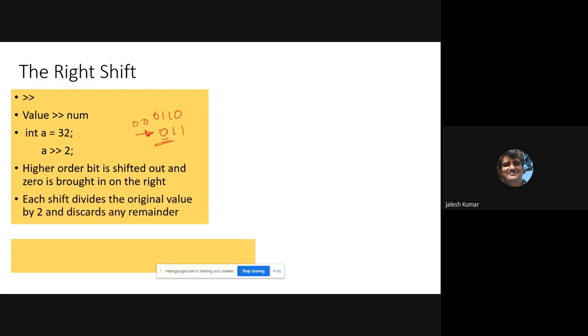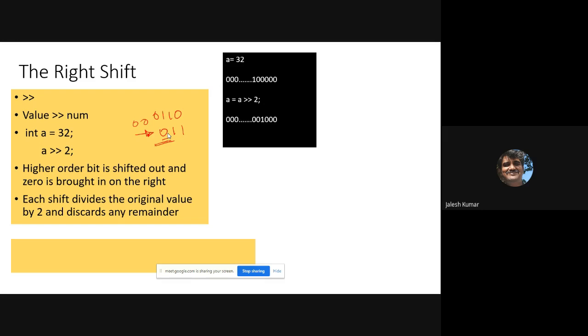Each shift divides the original value by 2. Right shift is nothing but divide. It divides by 2 and discards the remainder. What is the meaning of this? Let us consider 32. In our previous example, after 16 I wrote 32, the sixth position.